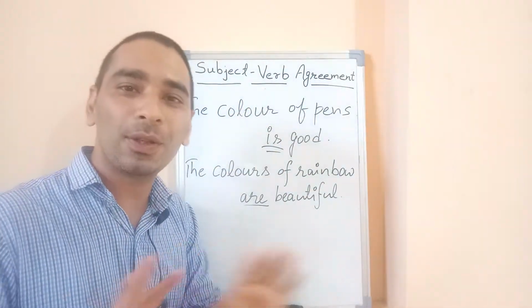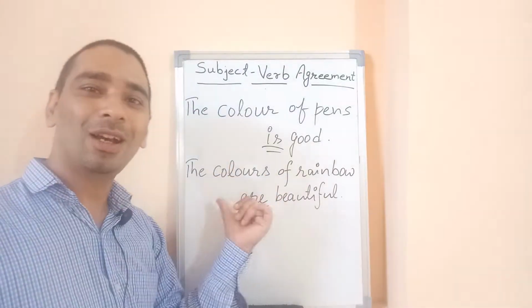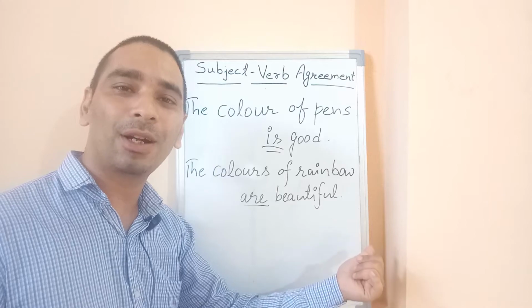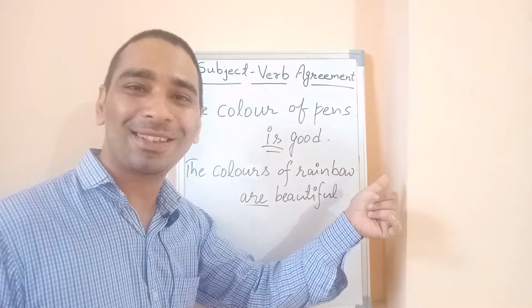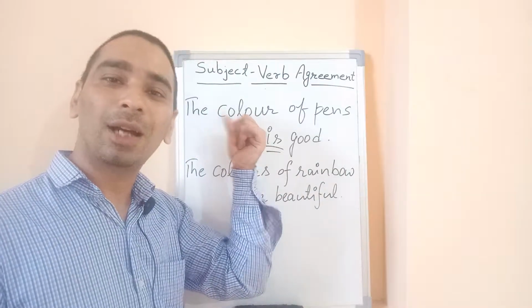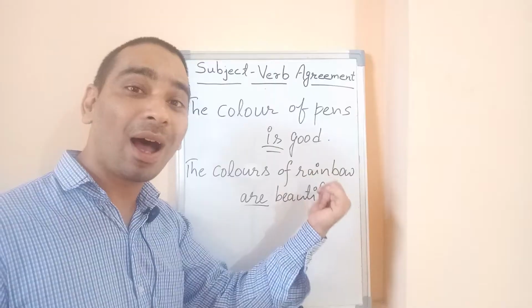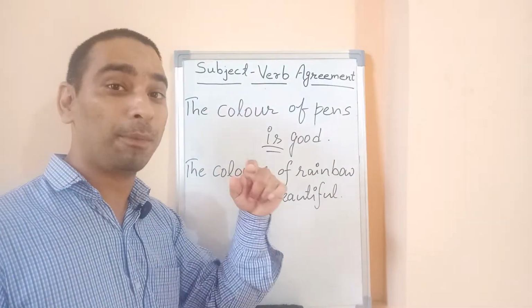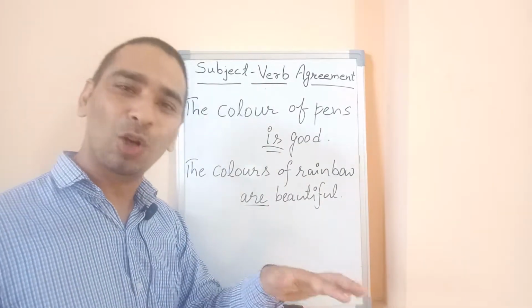We are not talking about pens or rainbow here. It means the color is good. The colors are beautiful of the rainbow. The color is good of the pens. So we are talking about the color, not the pens. The pens are good, but the color of pens is good, because we are talking about color here. I hope you have understood.